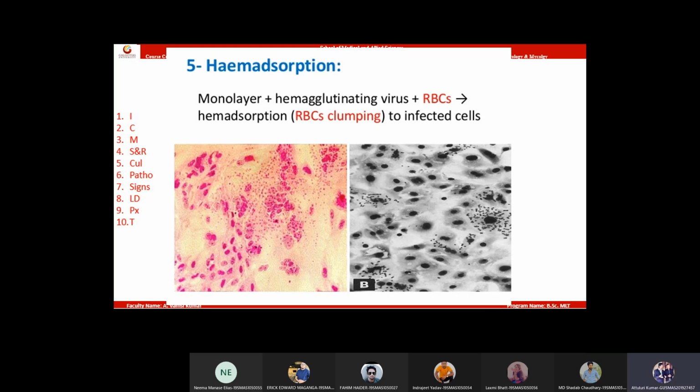Then next point, respiratory discomfort to the patient. It will cause respiratory congestion. Okay, respiratory discomfort in the patient.